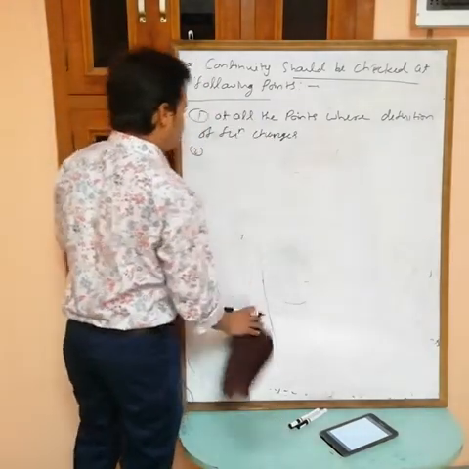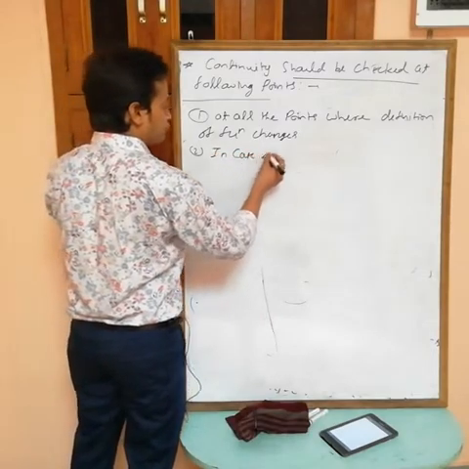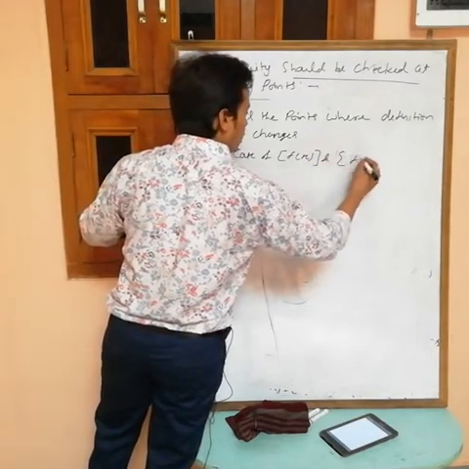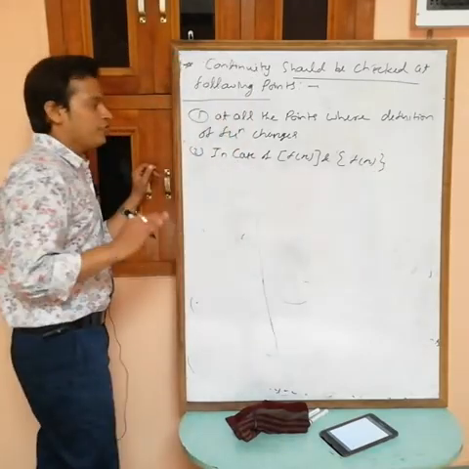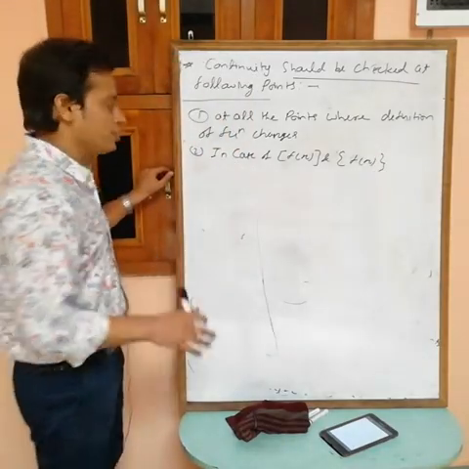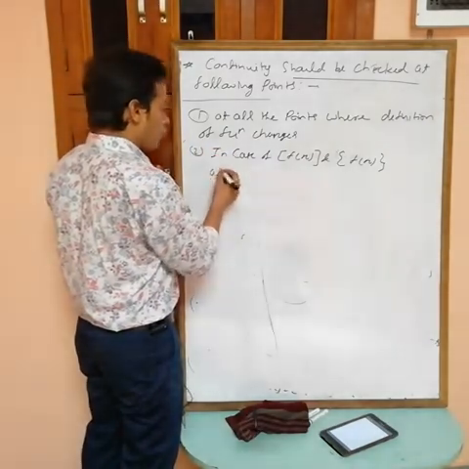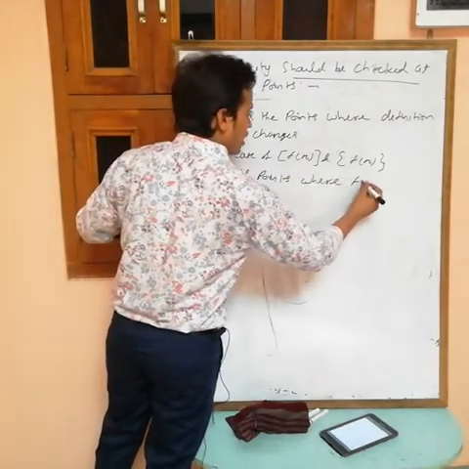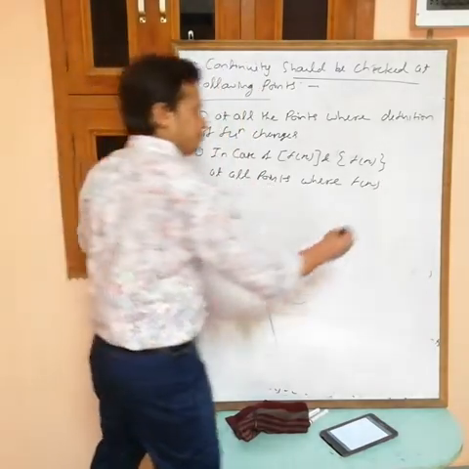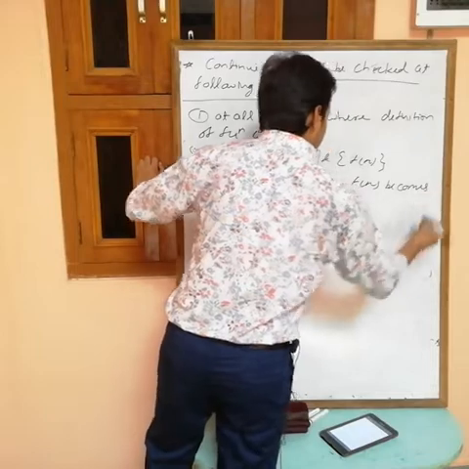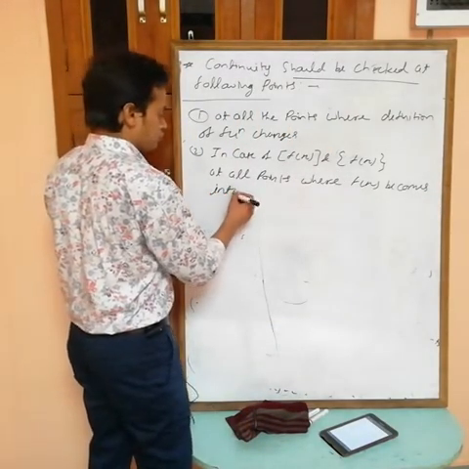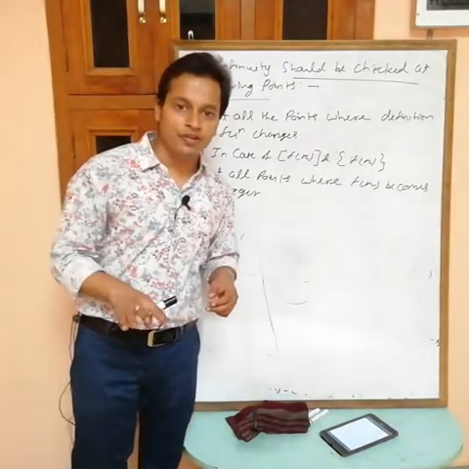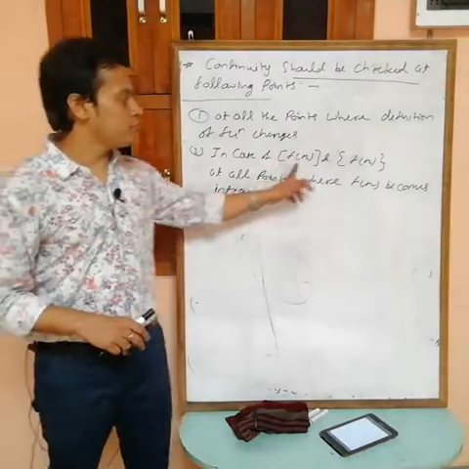So the second point is, in case of the greatest integer of f(x) and the fractional part of f(x), continuity should be checked at all points where f(x) becomes an integer. Because the greatest integer and the fractional part are both discontinuous at every integer, we have to check at all the points where this function becomes an integer.